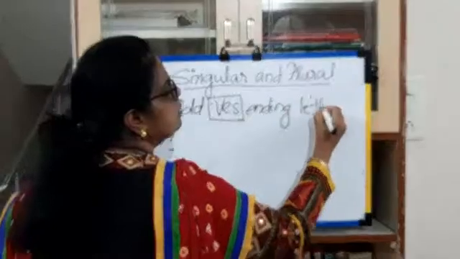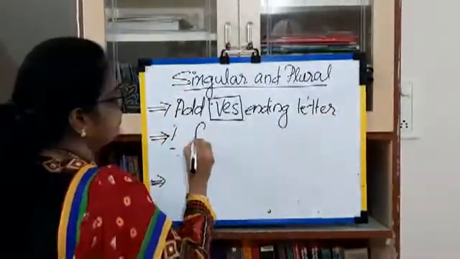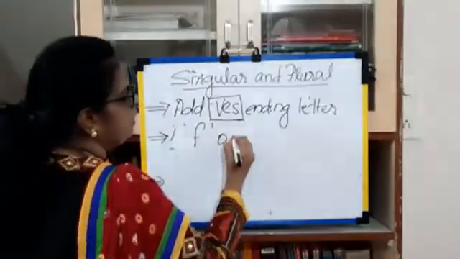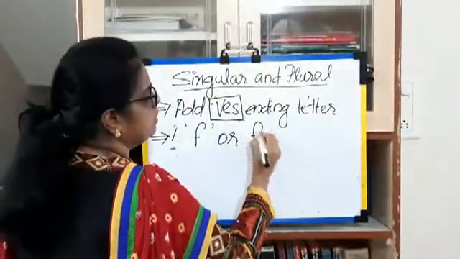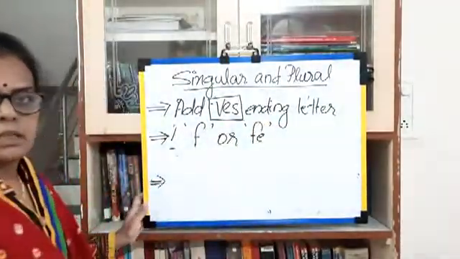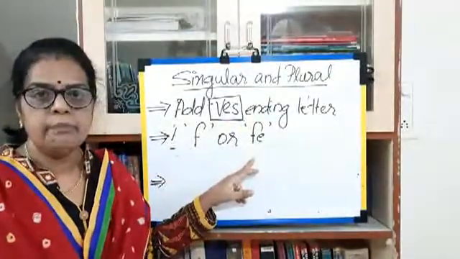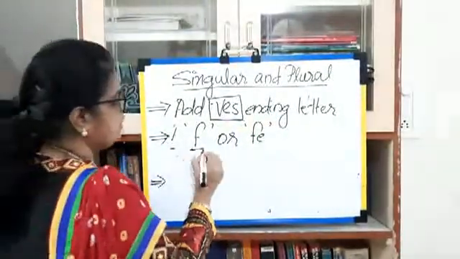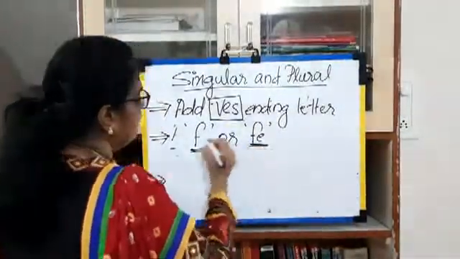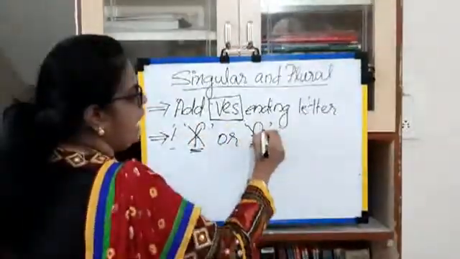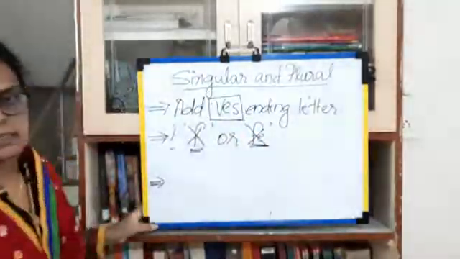The ending letter is F or FE. Clear? The ending letter is F or FE. At that time we remove this F and FE. We remove this and add VES.